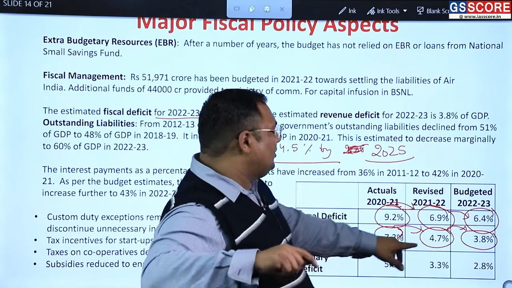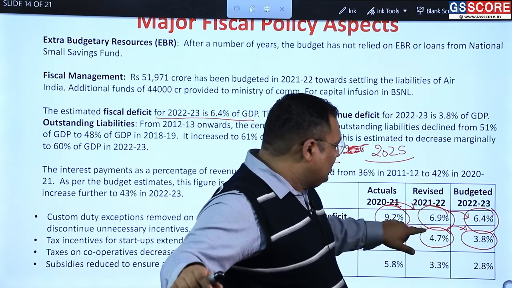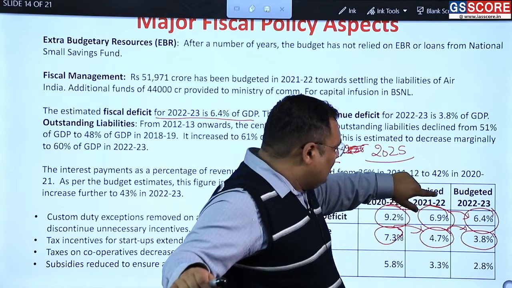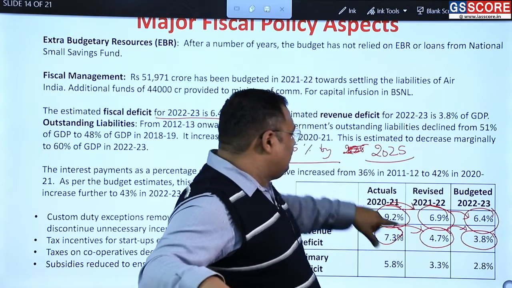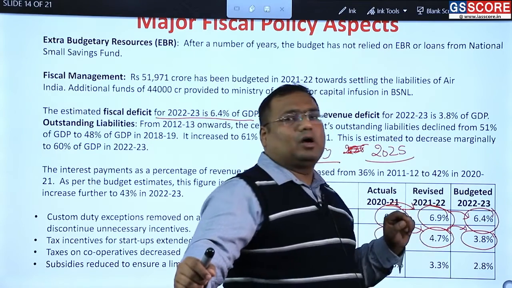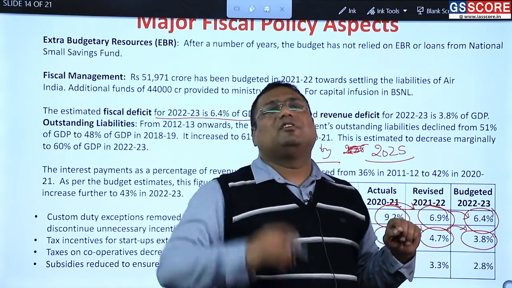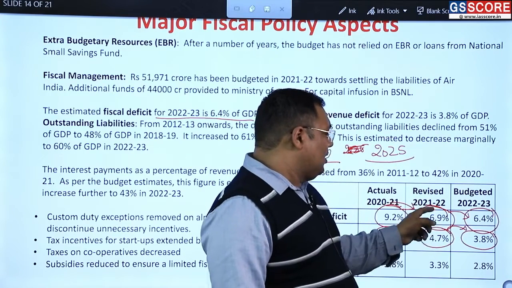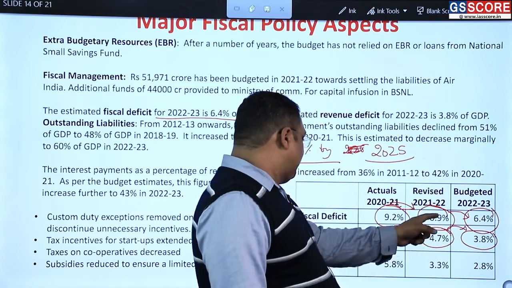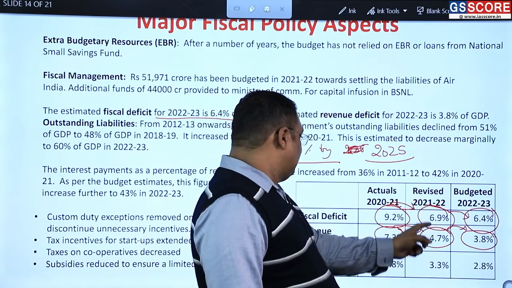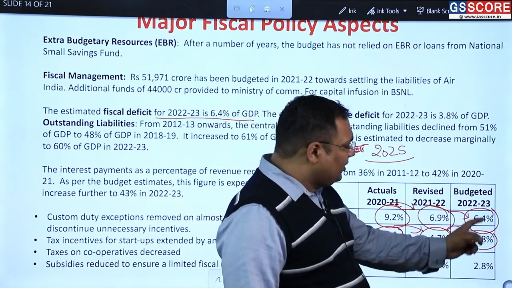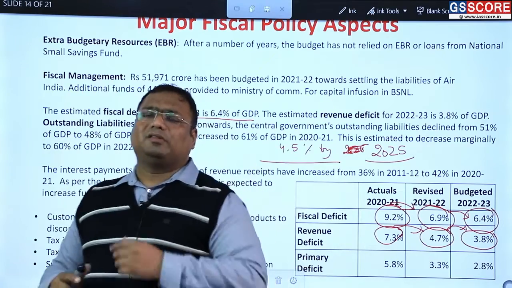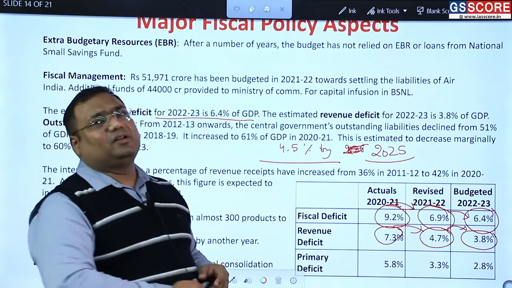And another thing that you can see here, which is good, is that last year, or in fact the ongoing year, the bulk of our deficit was because of the revenue account. We were not able to pay even our regular expenses to a large extent. You can see 2/3 of the total expenditure here, or more than that, is because of the revenue deficit. Whereas here, this is less than 60%. That means more and more money from the borrowing is now going towards capital account. This is another good thing.